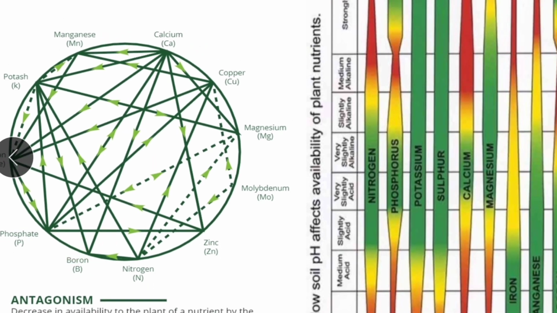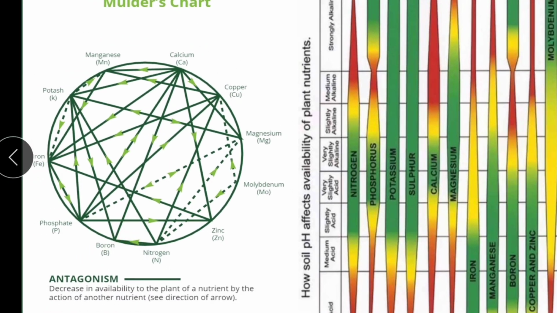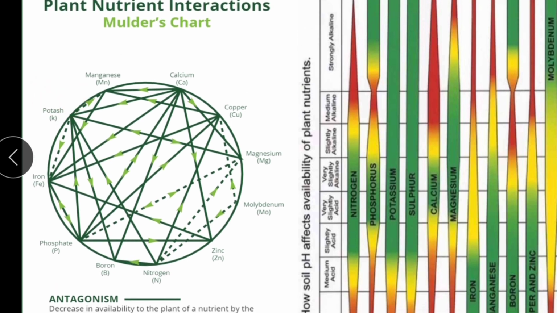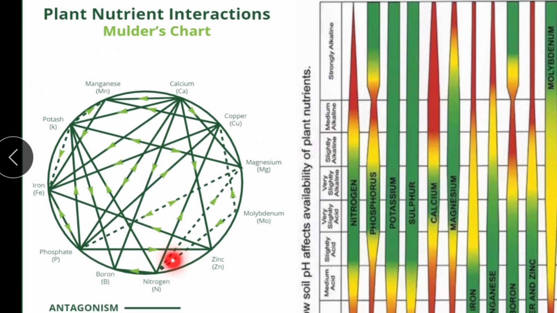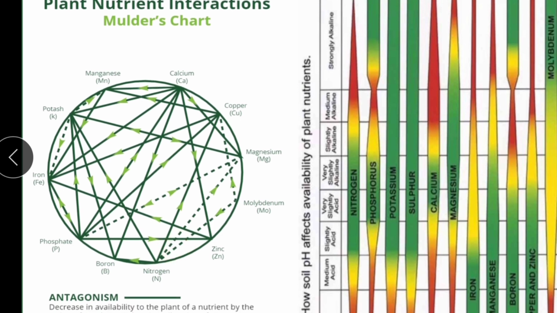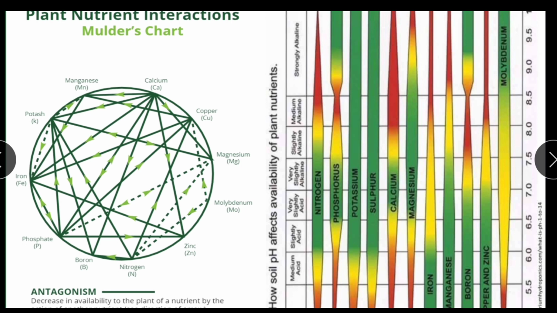Another example of antagonism is that the availability of nitrogen is affected negatively by potassium. It means here is the nitrogen and here is the potassium. The uptake of nitrogen is reduced when there is more potassium in the soil. These are the examples of antagonism.